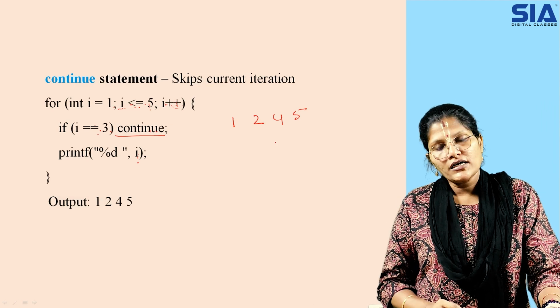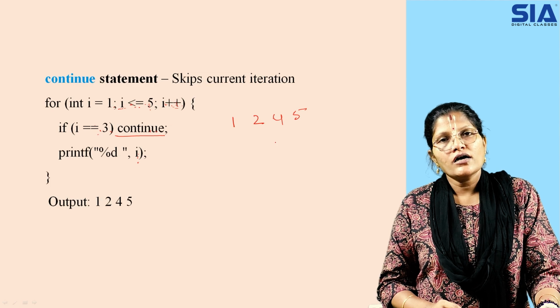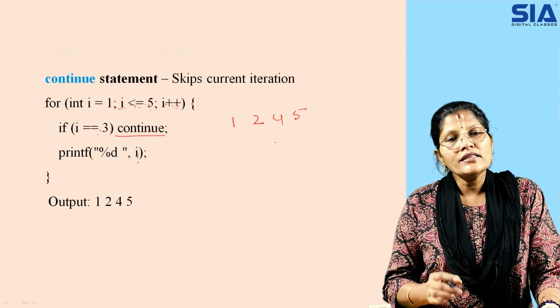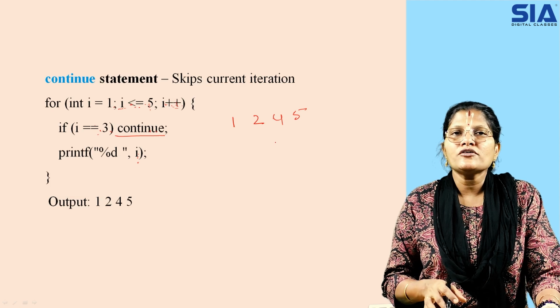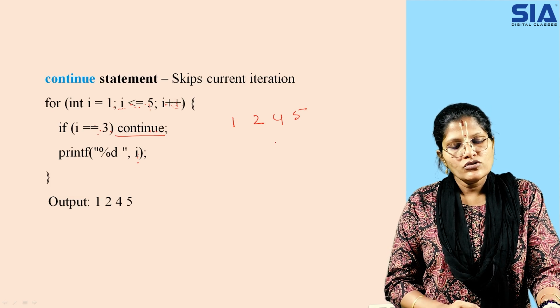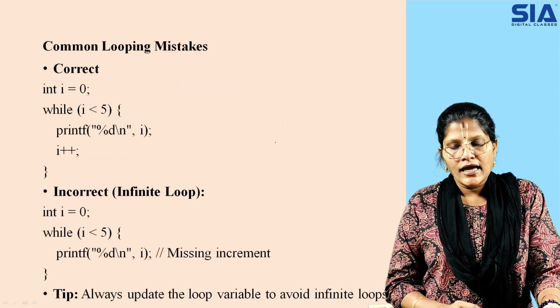So the continue and break statements are contrary: with break you exit the loop immediately, whereas with the continue statement you just skip the particular iteration, rather than printing you perform the other activities. So this is the difference between break and continue.